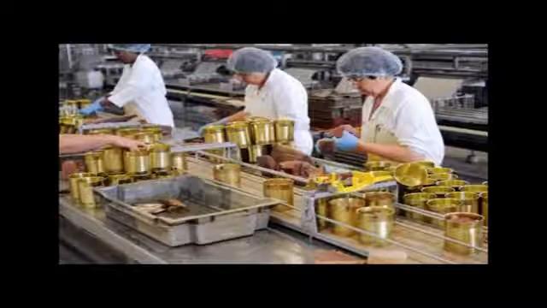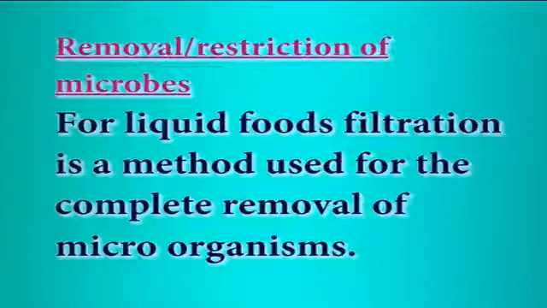Food industries adopt several aseptic methods to prevent the contamination of food during processing. Industries, based on their requirement, determine the process of food preservation. For example, in the canning industry, the microbial load determines the temperature required to process. This is known as aseptic canning. In the dairy industry, the quality of the milk is judged by its microbial content. Some of the methods adopted to achieve good processed foods are: removal or restriction of microbes.